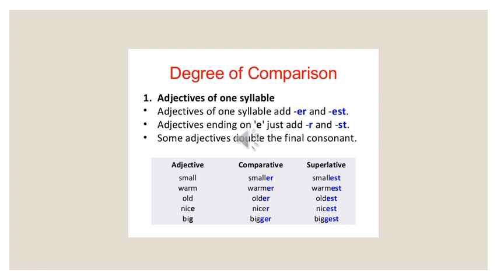Okay, let's understand the degrees of comparison in detail. When you are writing a word, like I'm giving the example of small, it is a simple adjective. But when you are writing it as a comparative, then you have to add er after it. Smaller, that will be comparative. But when you are writing the superlative degree of adjective, you always have to add est after it, that's smallest. Warm, warmer, warmest. Old, older, oldest. So kindly read all these examples, that will help you to understand clearly.